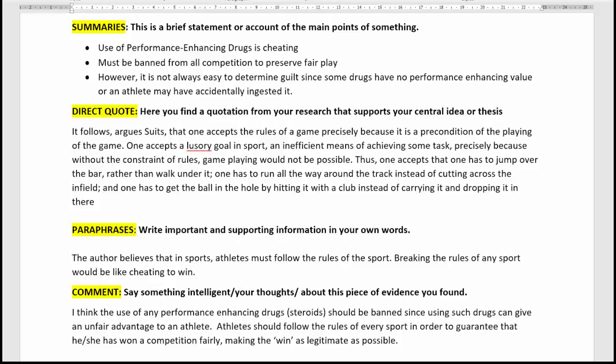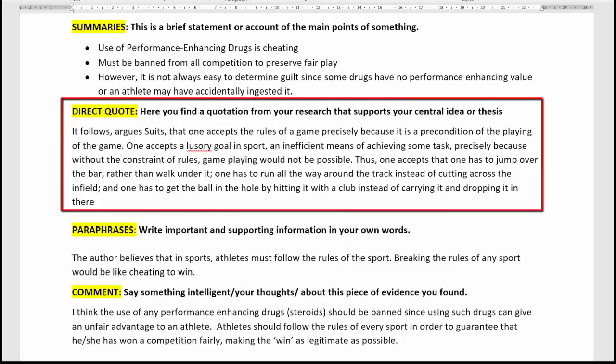Next is the direct quote. Here you find a quotation from your research that supports your central idea, your thesis. So here's the quote that I found. I won't read the whole thing, but you can read it yourself. You can pause the video.